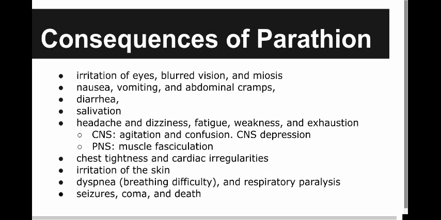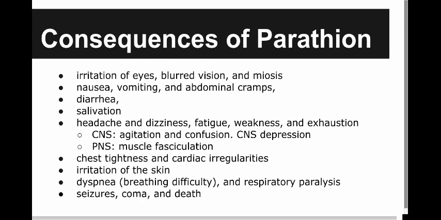So here are some last-minute consequences of parathion. It is usually the case where people are touching parathion and then putting it in their eyes, or it is commonly sprayed into their eyes. If that is so, you have irritation to the eyes, blurred vision, and miosis, nausea, vomiting, abdominal cramps, severe diarrhea, and salivation. We know this is the acetylcholine receptor that we learned in class.